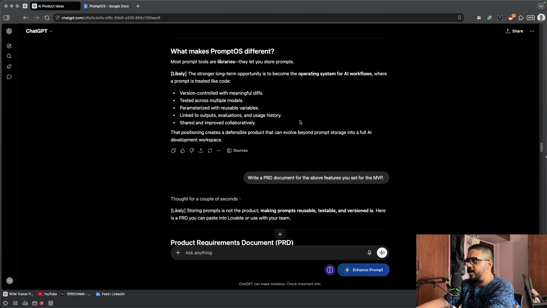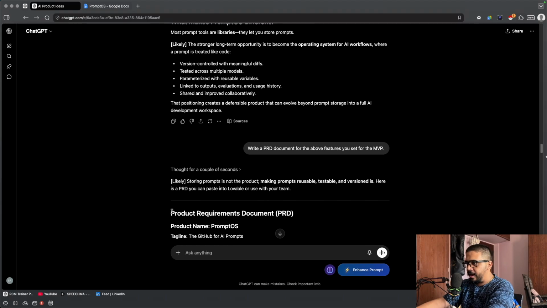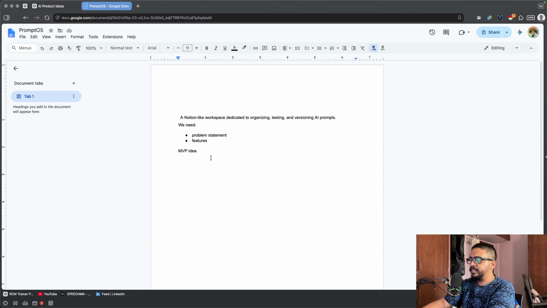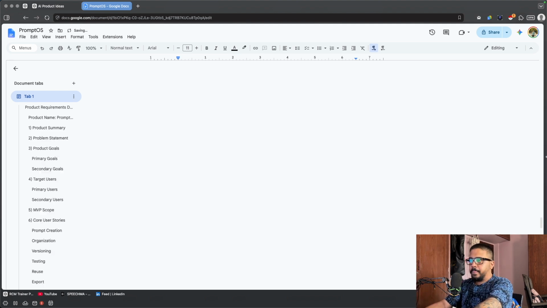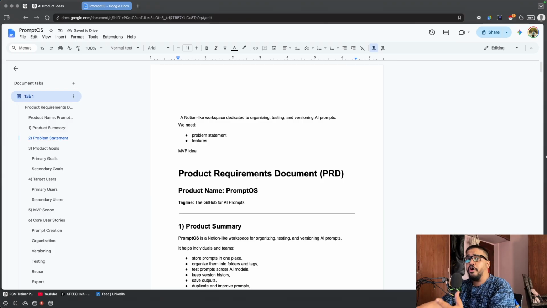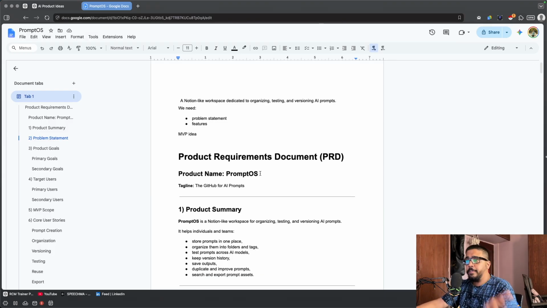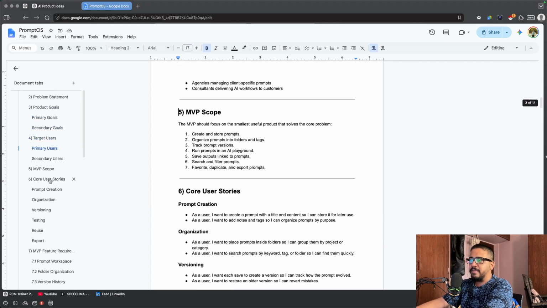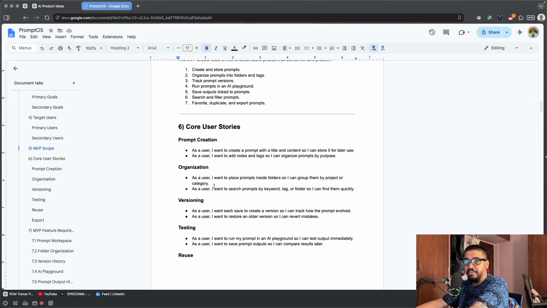Let me copy all of this and paste it right there. Now we have the categories. This is the beauty of Google Doc: when you copy and paste from ChatGPT, it categorizes everything. The targeted users, the MVP scope and every single thing is right here.